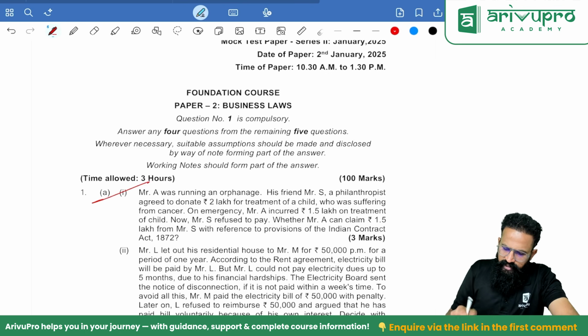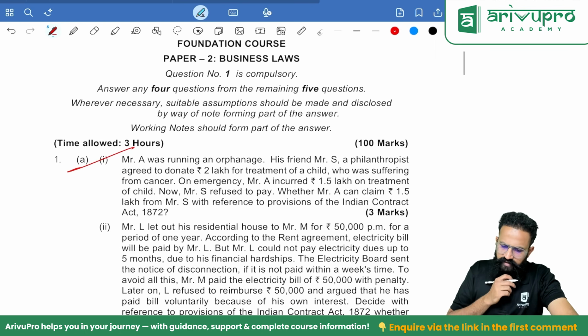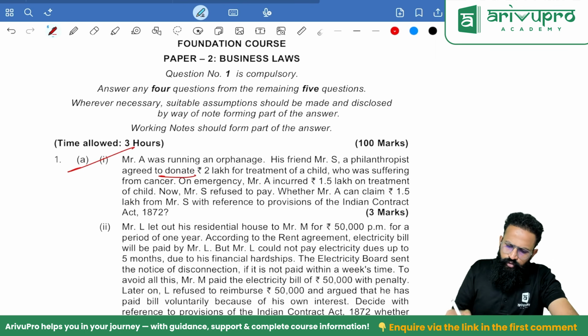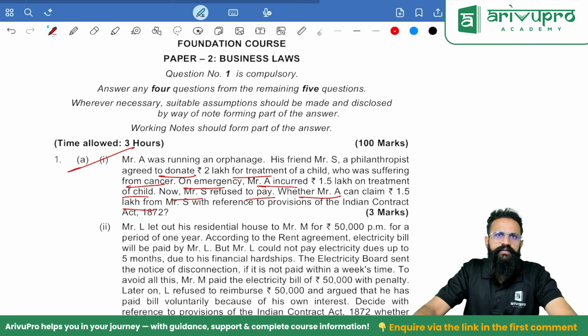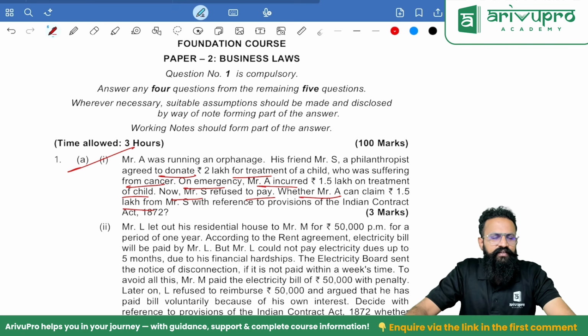Mr. A was running an orphanage. His friend Mr. S, a philanthropist, agreed to donate rupees 2 lakh for treatment of a child who was suffering from cancer. On emergency, Mr. A incurred 1.5 lakh on treatment of the child. Now Mr. S refused to pay. Whether Mr. A can claim 1.5 lakh from Mr. S, is it possible? Case law, which case law?